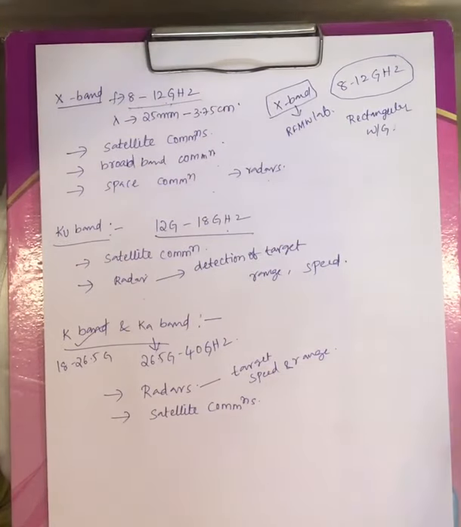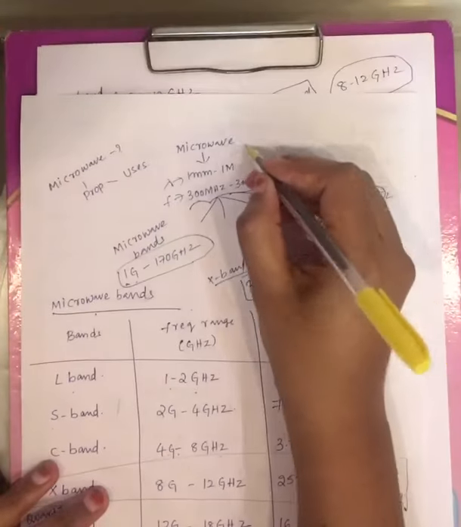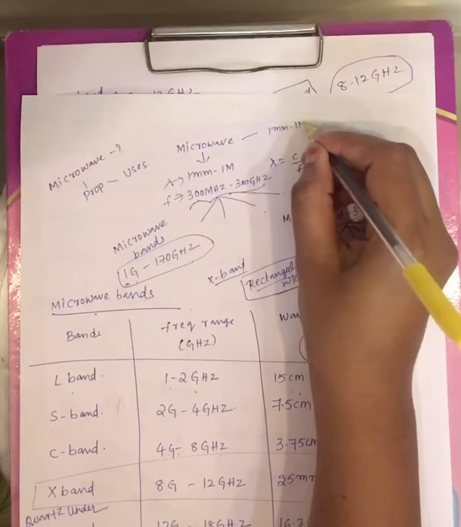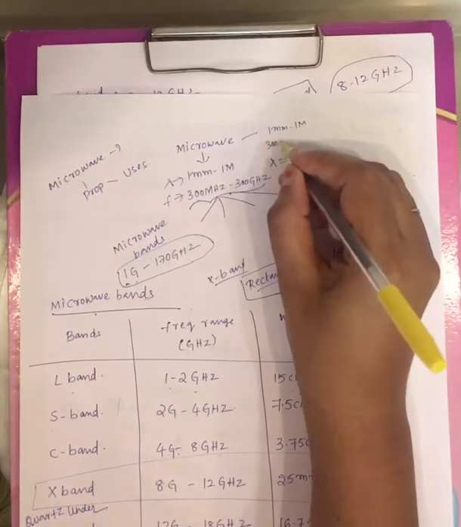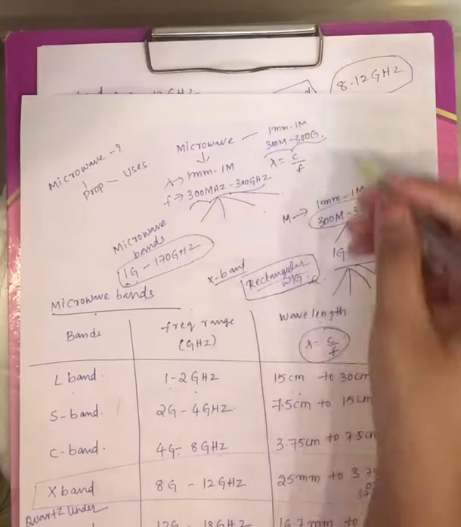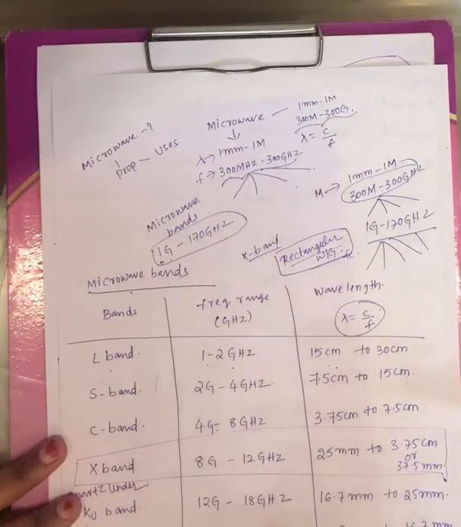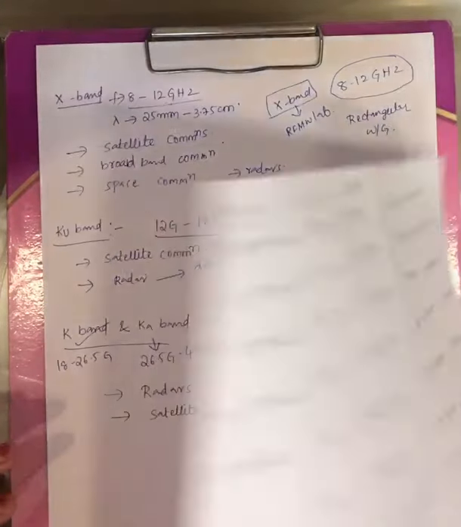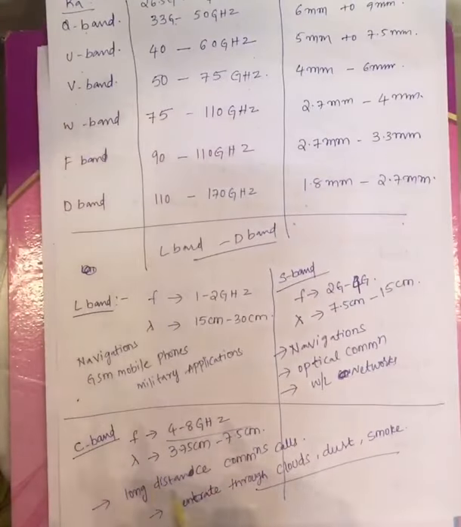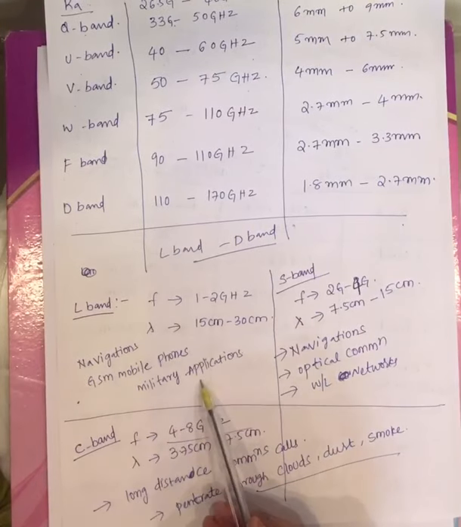Now let me briefly explain all those things. Microwave is nothing but a shortest wavelength region varying from 1 millimeter to 1 meter, and if you calculate you will get 300 megahertz to 300 gigahertz. Now these are divided into a subset of bands. Those bands are L band, S band, C band, with allocated frequencies and allocated wavelengths. Now coming to application, the first band is L band. These are used under navigations, GSM, mobile phones and military applications.